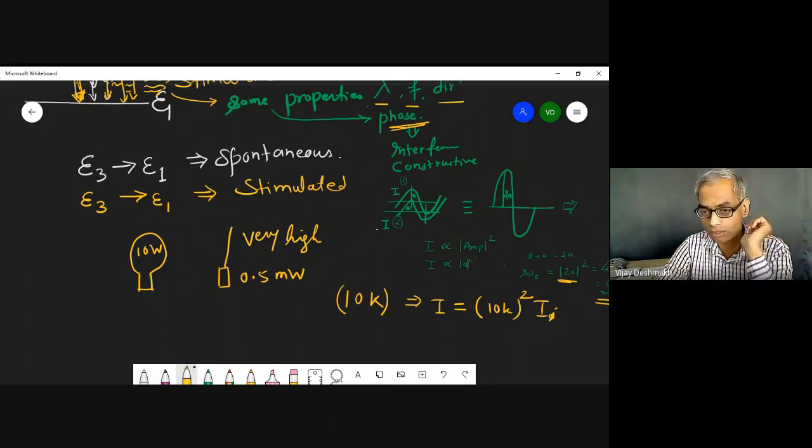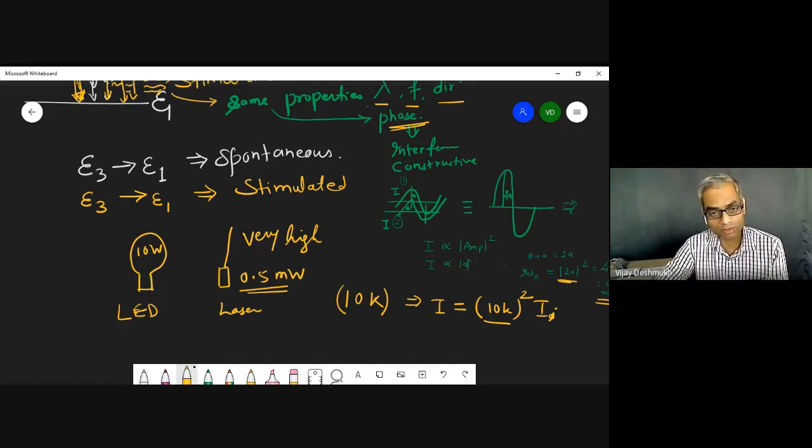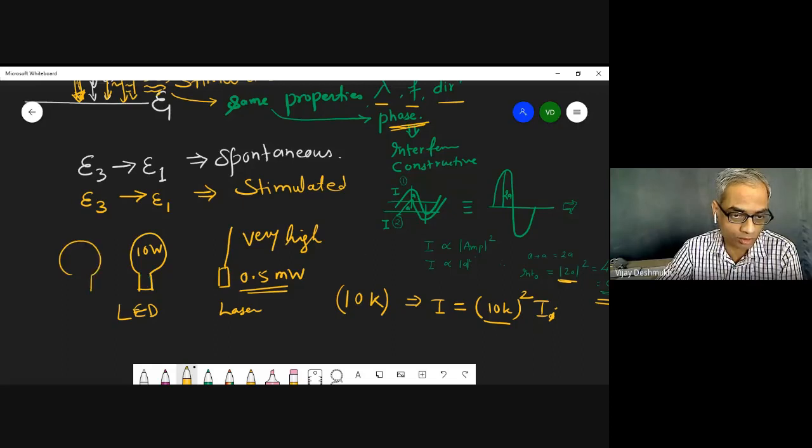Even if the power of this laser is very small as compared to the LED, LED is normally 7 to 10 watts, 20 watts tube light, the intensity of this laser is very high as compared to the 10-watt LED, or even a tungsten lamp of 100 watt.